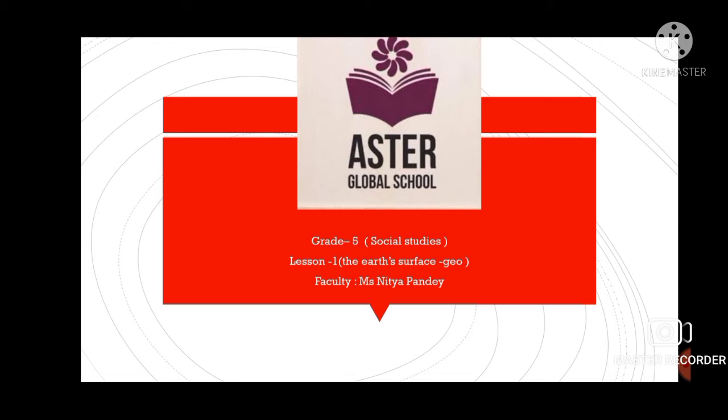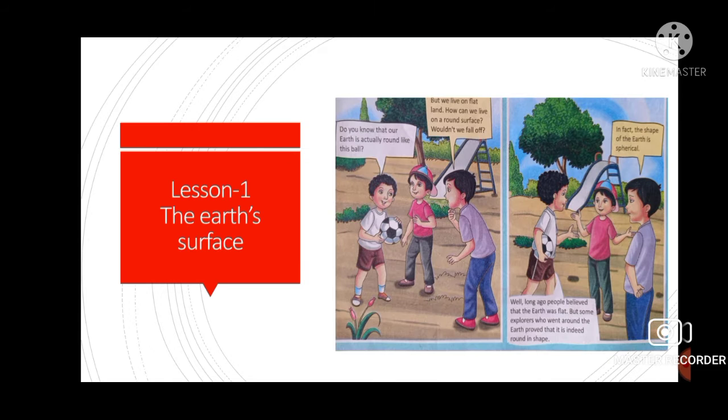Open your books to page number 1. Okay, lesson number 1, the earth's surface. Let's get started. Now, you can see three children playing, right? What are they talking? Let's see. Do you know that our earth is actually round like this ball? But we live on flat land. How can we live on a round surface? Wouldn't we fall off? Right? This is the question that comes to everyone's mind. If the earth is round, why don't we fall?